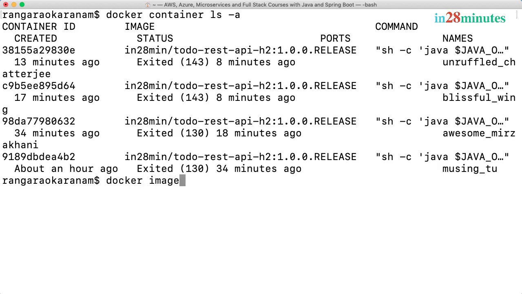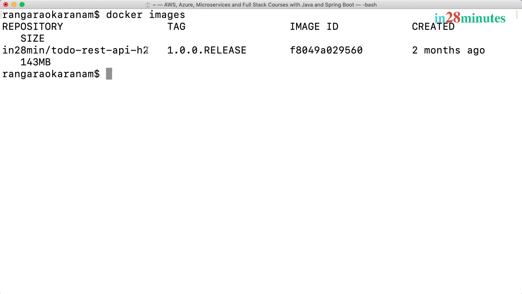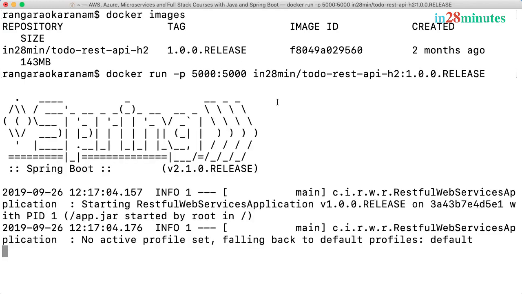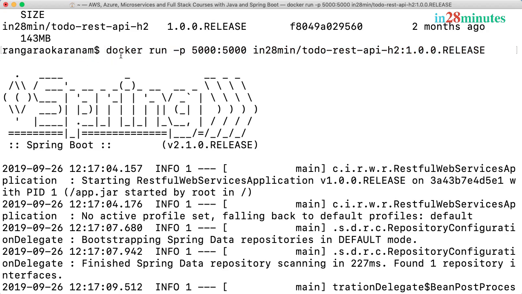The Docker daemon also manages the images which were downloaded. The Docker daemon knows that there is a local image for this specific repository and this specific tag. Now, if I would want to run a container based on the same image, let's see what would happen. So I'm removing the -d because I would want to see the logs right here. And let's continue to run it on port 5000. So Docker run -p 5000, and I'm using the same image name and the same tag 1.0.0 release. What would happen? You'd see that it's not really downloading the image again. It knows what containers and images are present in local, and it knows that this specific thing is already available, and it runs an existing thing.